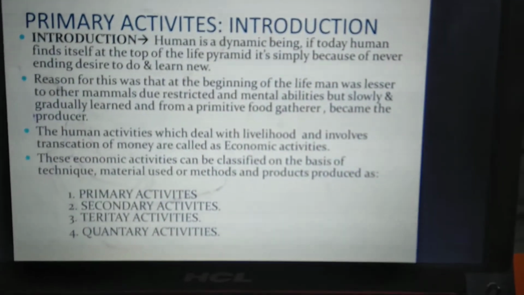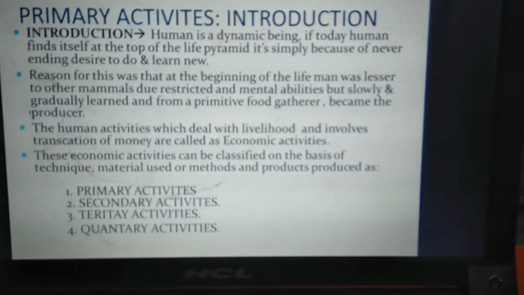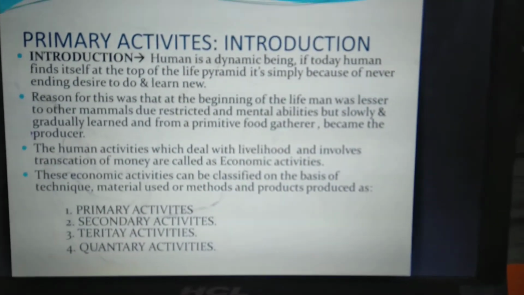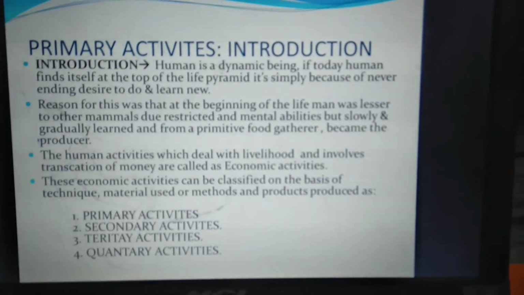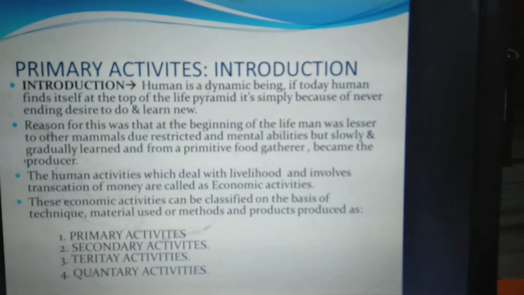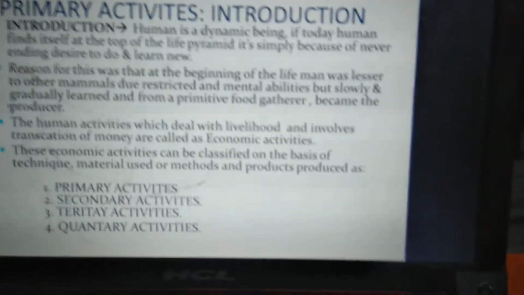So the human activities which deal with the livelihood and involve transaction of money are known as economic activities. These economic activities are classified on the basis of the techniques, materials used, the methods, and the products produced into four basic categories. These are the primary, secondary, tertiary, and the quaternary activities.